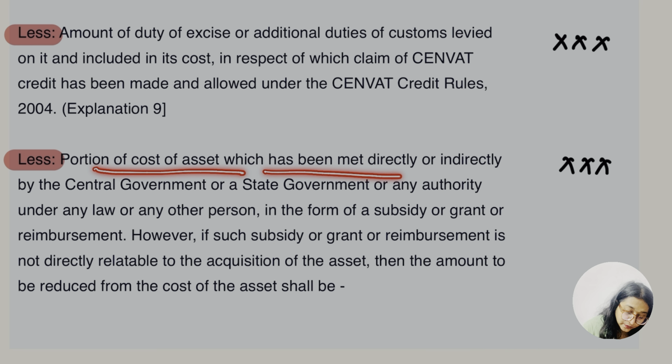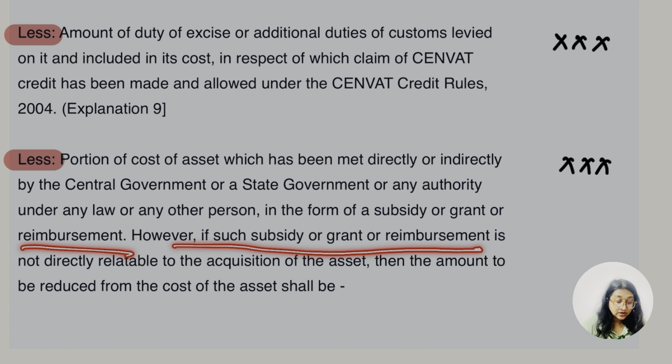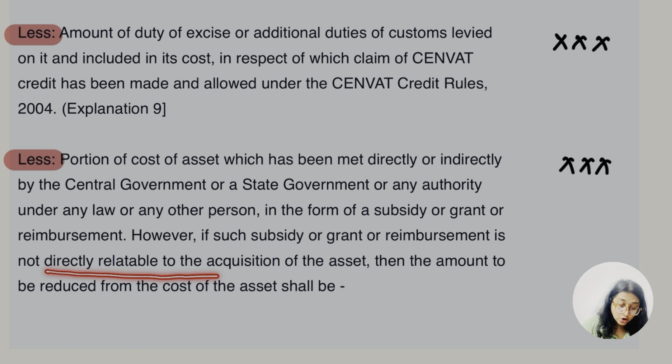Portion of cost of asset which has been met directly or indirectly by the central government, or state government, or any other authority under any law, or any other person in the form of subsidy. Subsidy की बात कर रहे हैं, subsidy, grant, whatever it is in the form, ठीक है, by whom? By the central government, by the state government or any of the authority under any law, ठीक है. Grant or reimbursement. However, if such subsidy or grant or reimbursement is not relatable to the acquisition of the asset, then the amount is to be reduced from the cost of the asset.